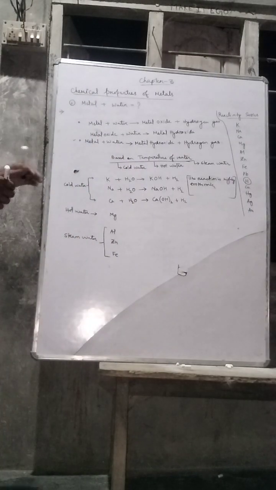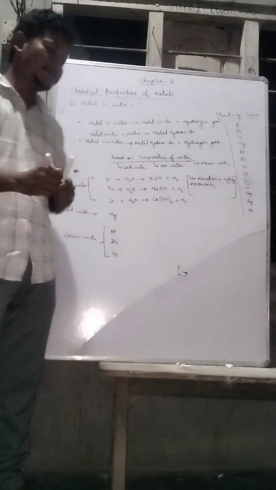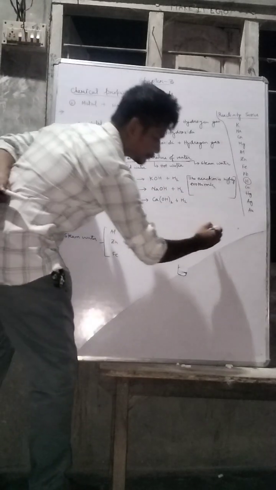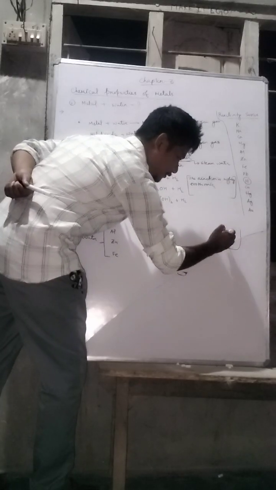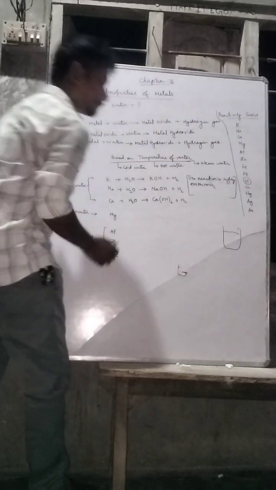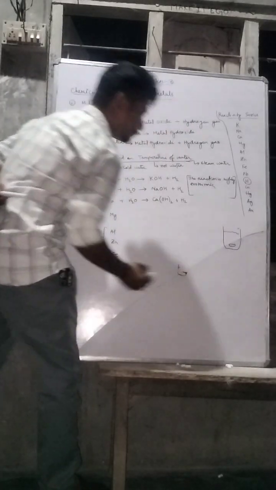Now, one more thing about the hydrogen gas which is produced here. When we see the beaker, so this is the beaker, and here is the water, and this is the calcium metal.